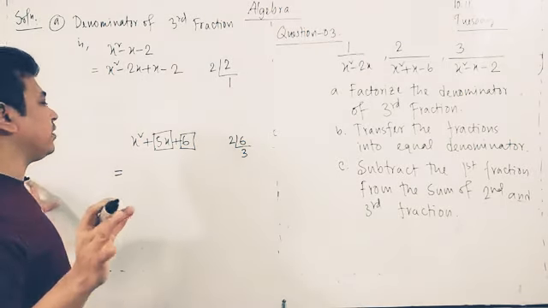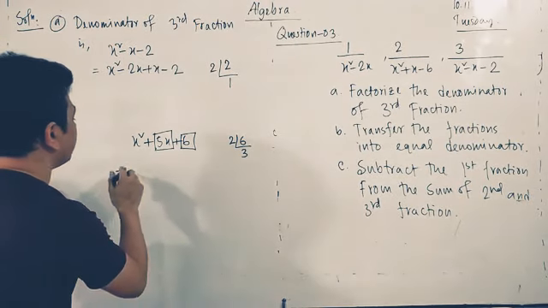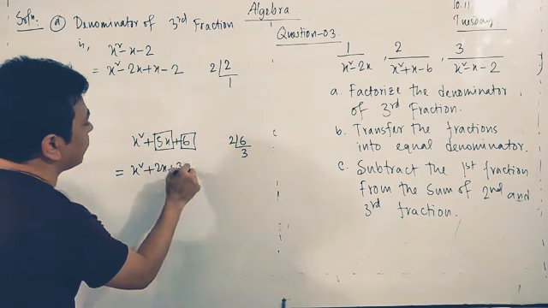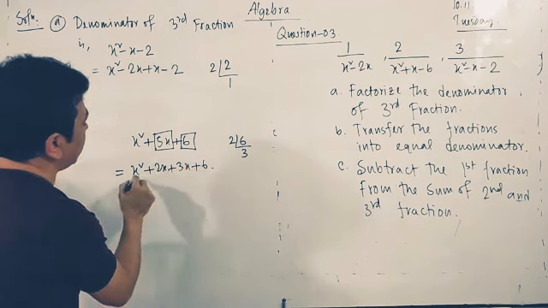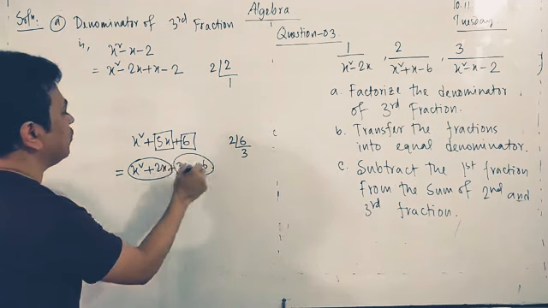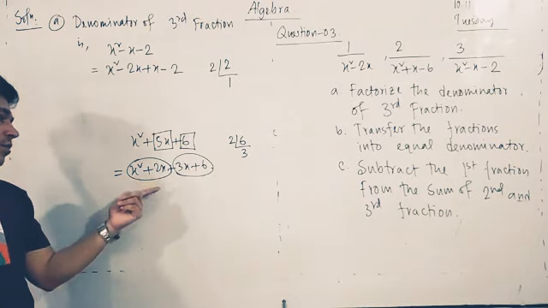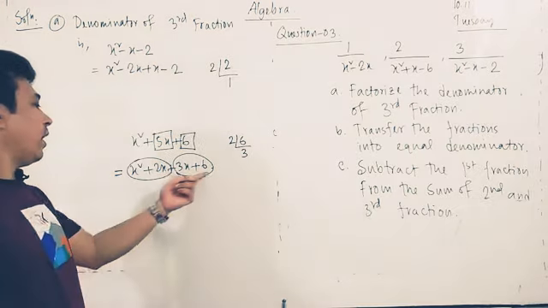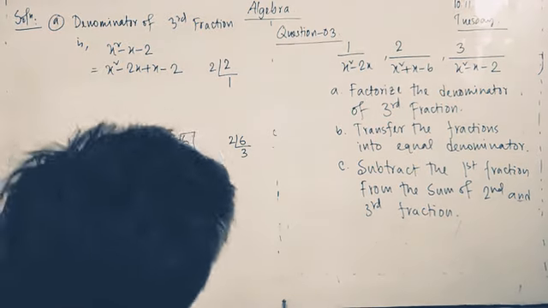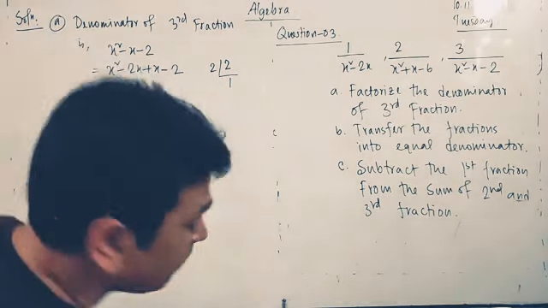In every factorization, you have to do the same process. So x square plus 2x plus 3x plus 6. Here you get four terms, and from two terms you get something common, and from the other two also something common, and after that you can continue. This is the process to do the factorization. So I am doing it here.